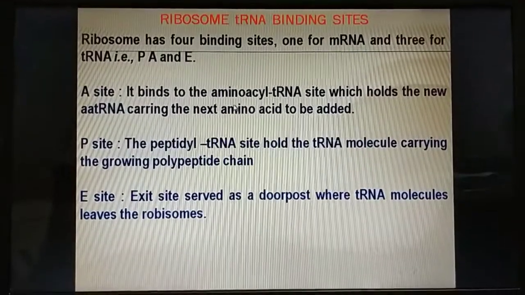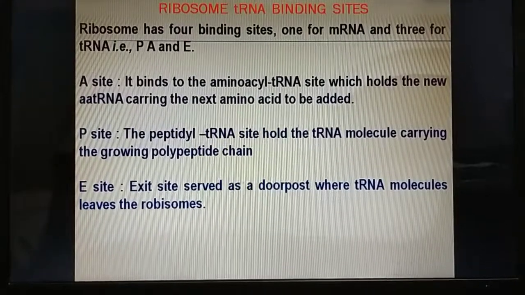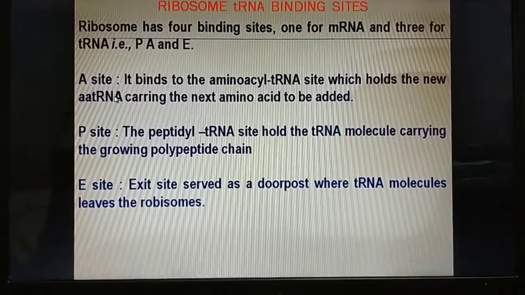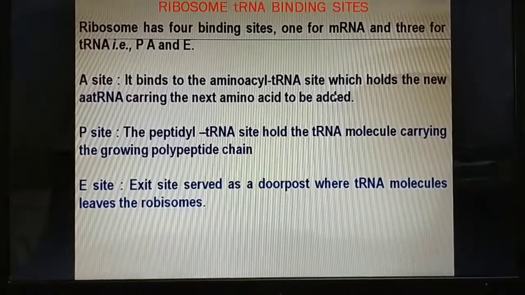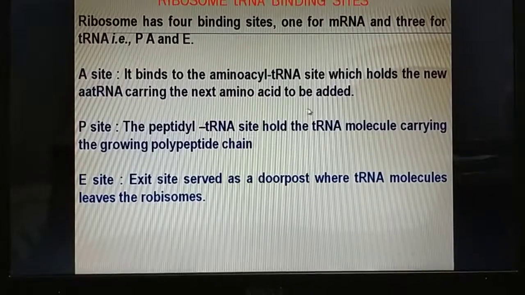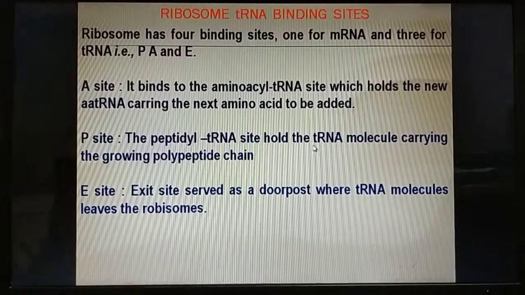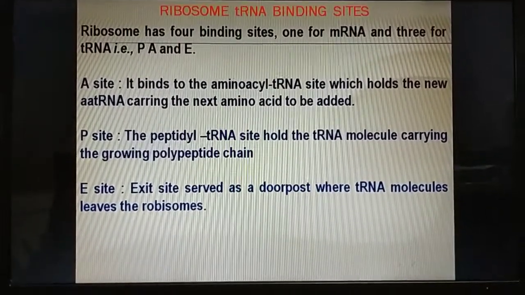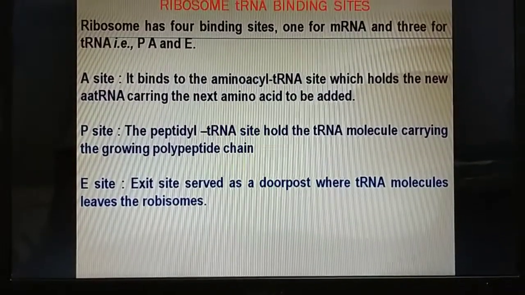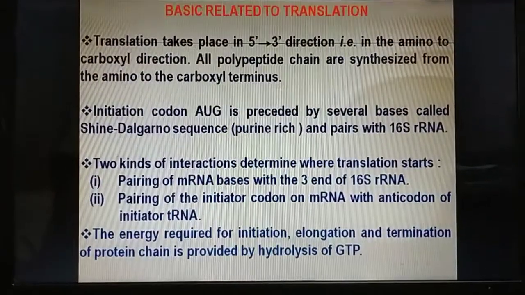As already discussed, ribosomes have binding sites, 1 for mRNA and 3 for tRNA, that is P site, A site and E site. A site binds the aminoacyl tRNA, which holds the new aminoacyl tRNA carrying the next amino acid to be added. P site, the peptidyl tRNA site, holds the tRNA molecule carrying the growing polypeptide chain, and E site or exit site serves as a doorpost where tRNA molecules leave the ribosome.